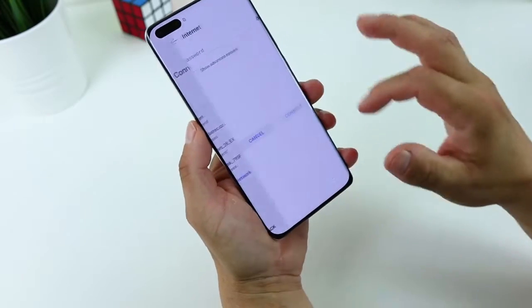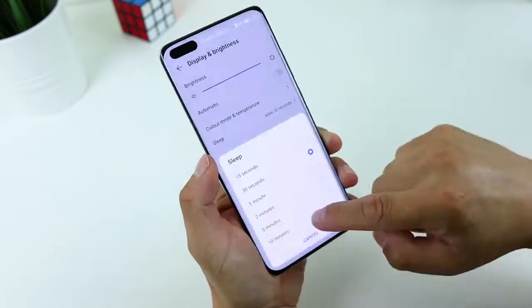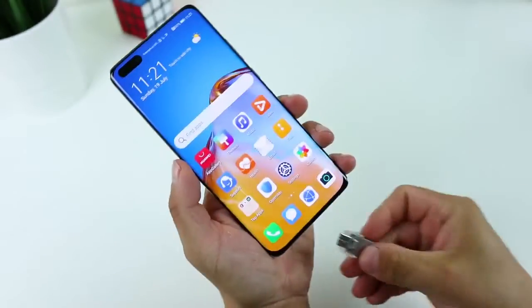I hope everybody's safe and healthy, and in today's video I'm going to show you how to install Google Mobile Services on your Huawei device. So without further ado, let's get started.